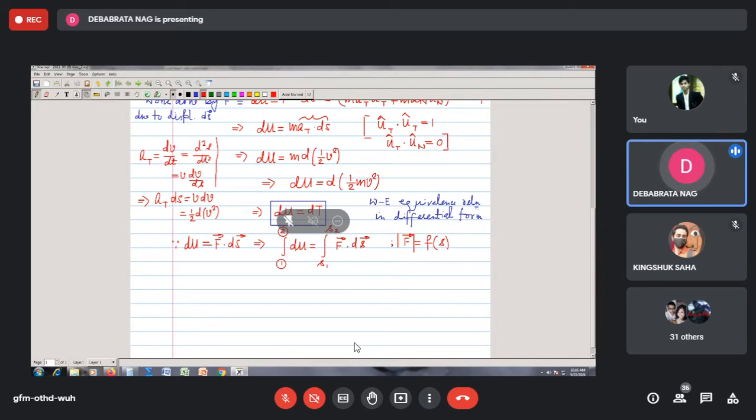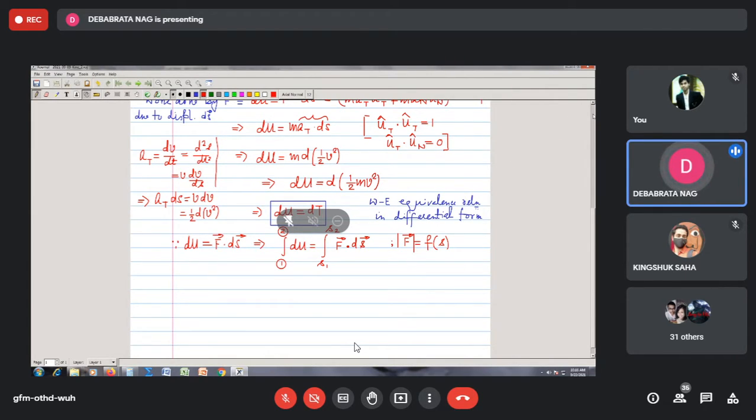Now this actually depends upon this integration, you can understand this is called line integration. If you see your mathematics course, we call this the line integral. The line integral actually depends upon the line along which we are doing this integration.